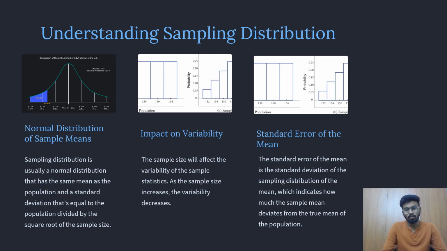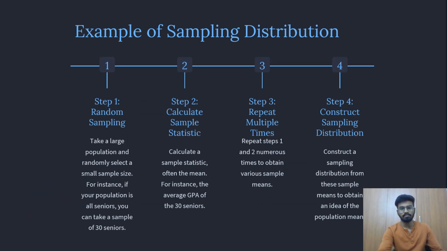And what will be the impact of the sampling distribution on variability? The sample size will affect the variability of the sample statistics. As the sample size increases, the variability decreases. And the standard error of the mean. The standard error of the mean is the standard deviation of the sampling distribution of the mean, which indicates how much the sample mean deviates from the mean of the population.